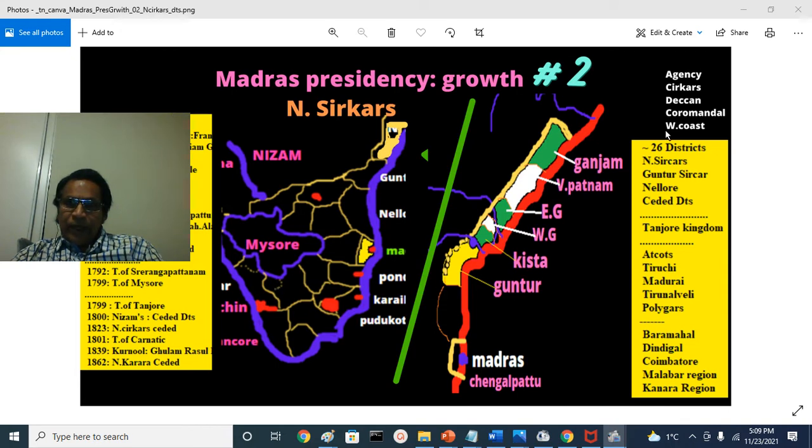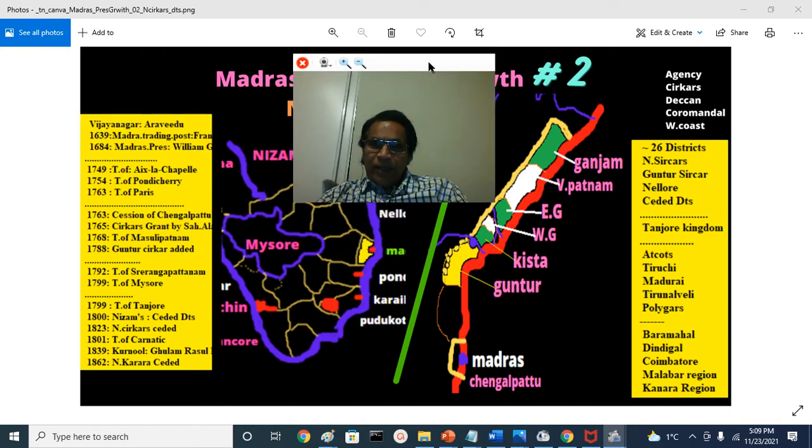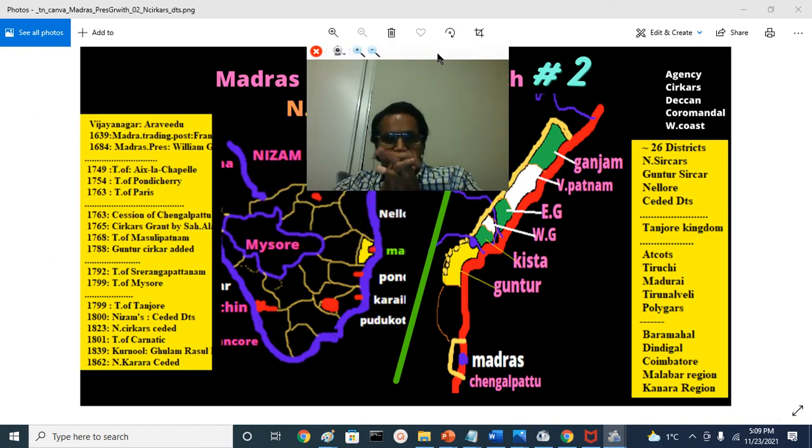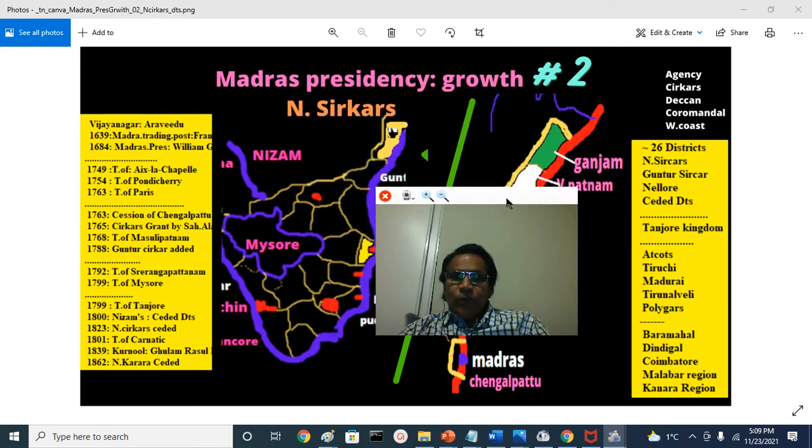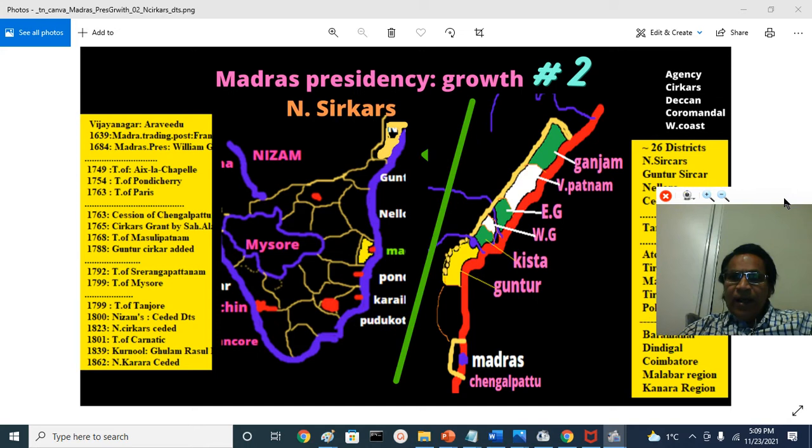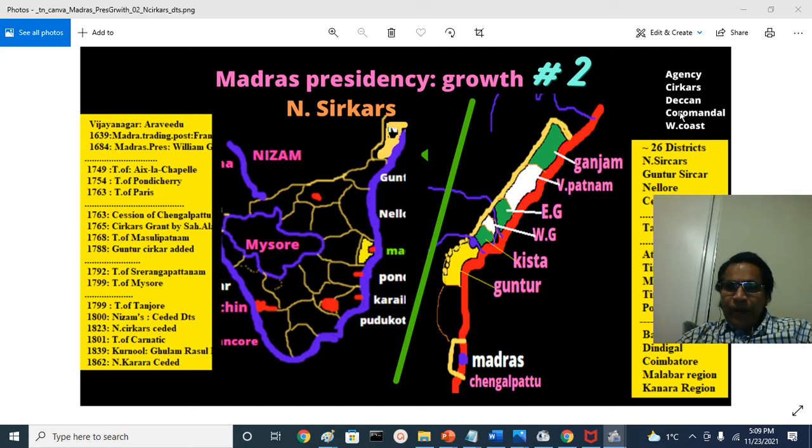Then we also had West Coast territory, that is Malabar, that is Calicut, South Canara, Mangalore here, North Canara, Karwar there. That was in brief about Madras Presidency with 26 districts and 5 divisions in its maximum territorial extent.